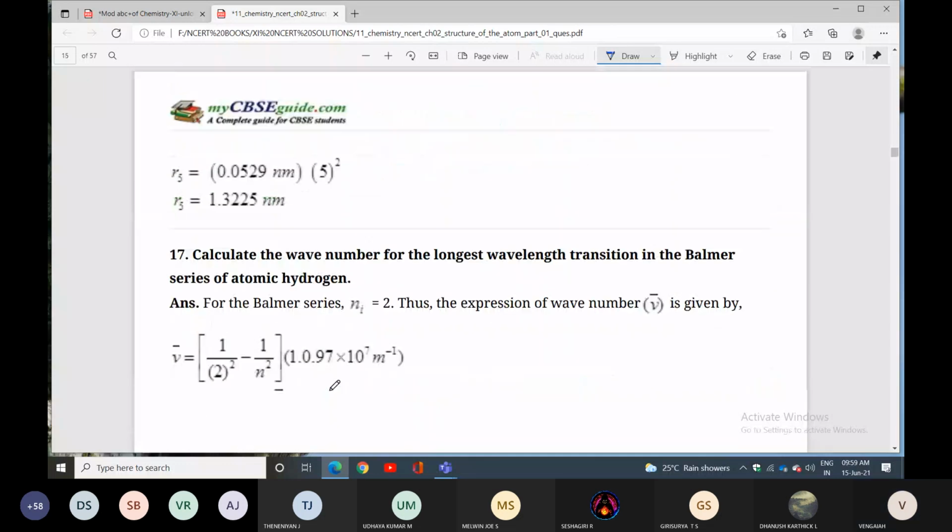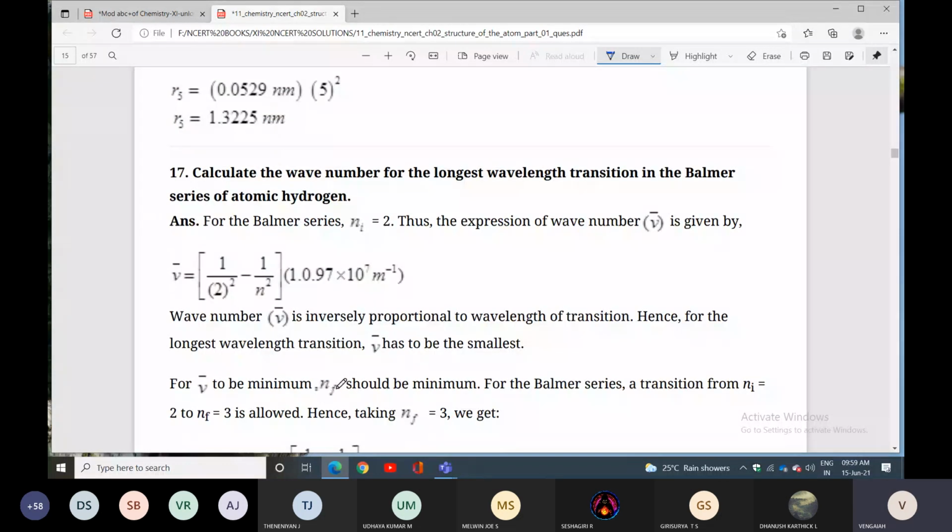Next question. Calculate the wave number for the longest wavelength transition in the Balmer series of atomic hydrogen. Balmer series is the second series, so you can take the initial level as 2. The expression of wave number is nu bar equal to 1 by lambda, the inverse of lambda.